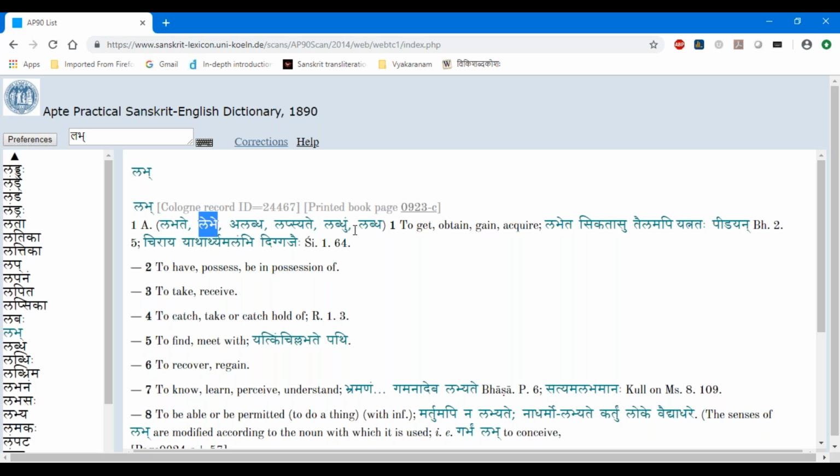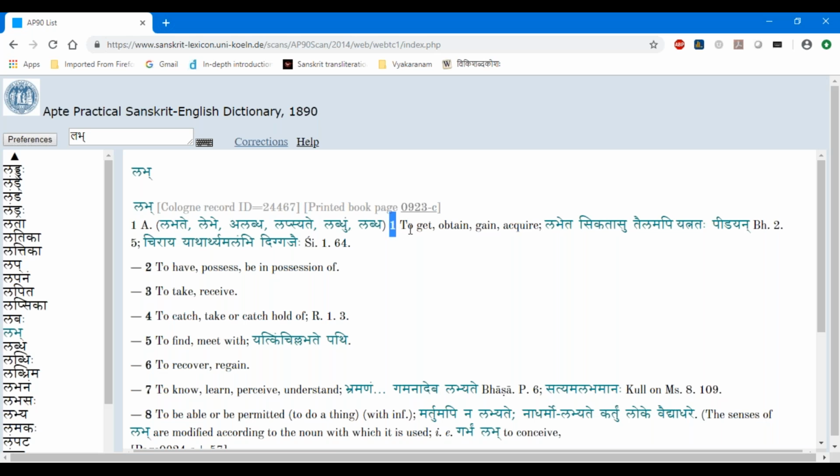Here you can see this is an anit dhatu. Labdhum, there is no ikara here, so there's no labhitum or something. So labdhum, there's no it there. So we can now infer that it's an anit dhatu. Okay.